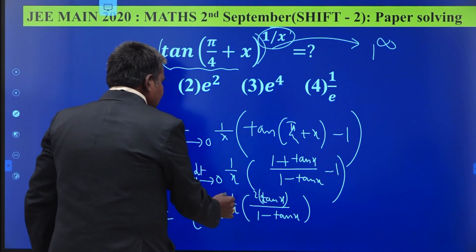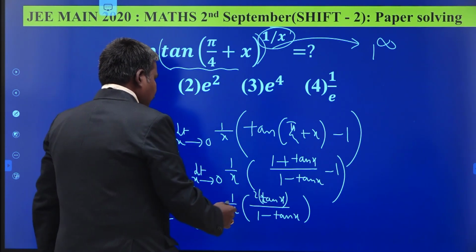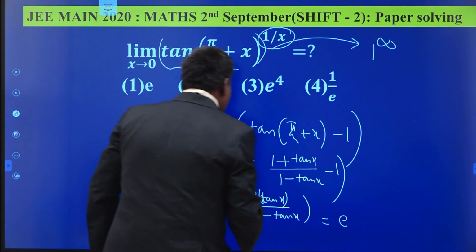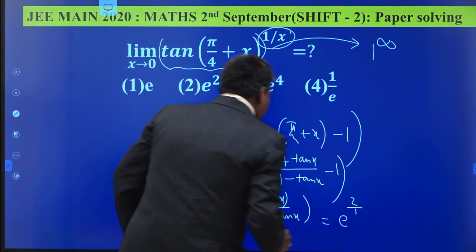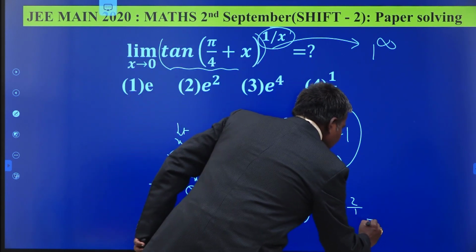Now tan x by x has limit 1 as x tends to 0. So we obtain e to the power of 2 by 1, that is e to the power 2. This is nothing but e square.